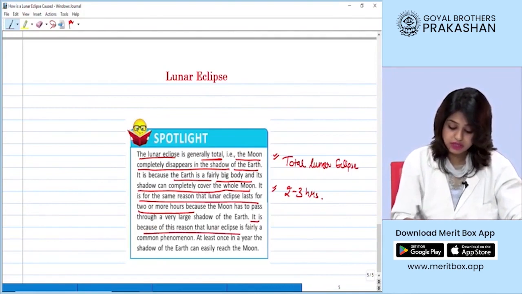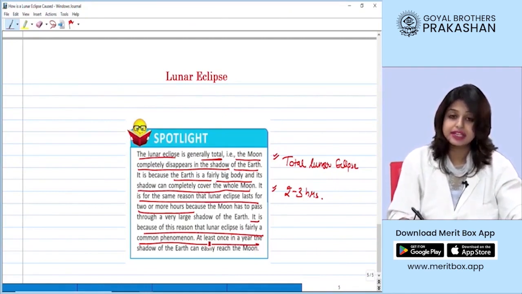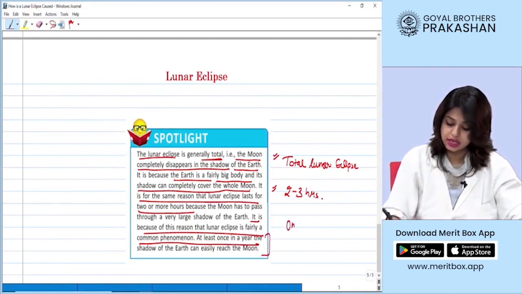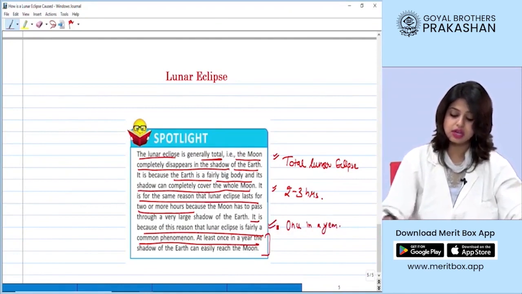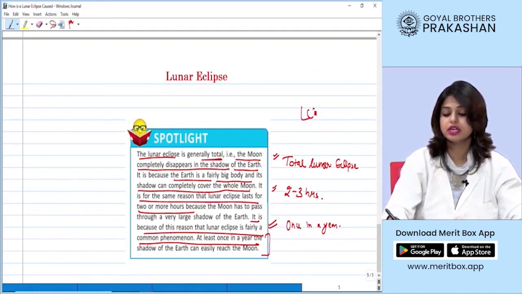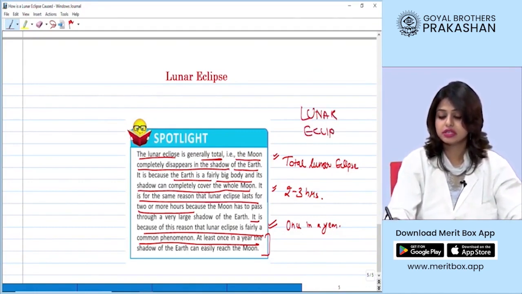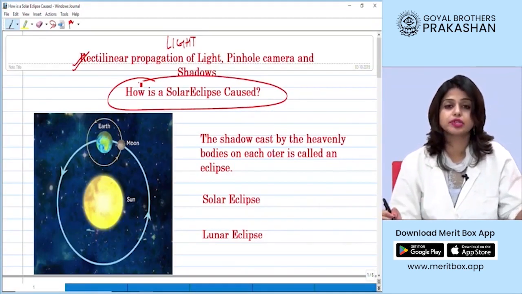It is because of this reason that lunar eclipse is a common phenomena over the year. At least once in a year, the shadow of the earth falls on the moon, causing what, students? Lunar eclipse. Right, students? What is solar eclipse and how is it caused?